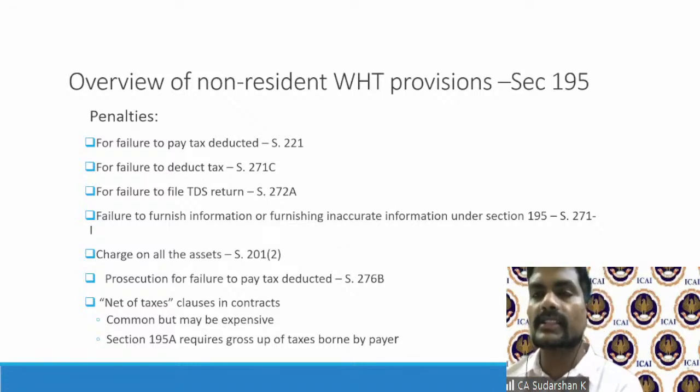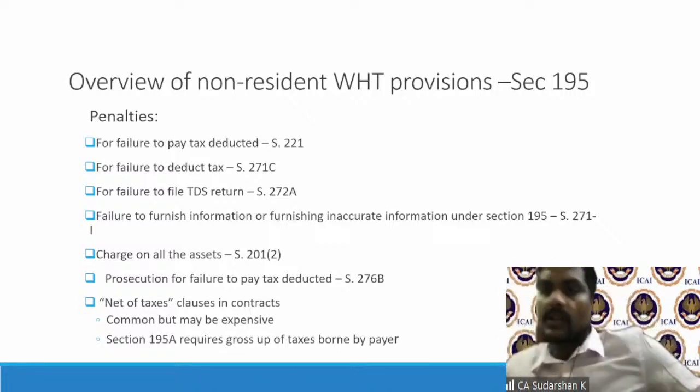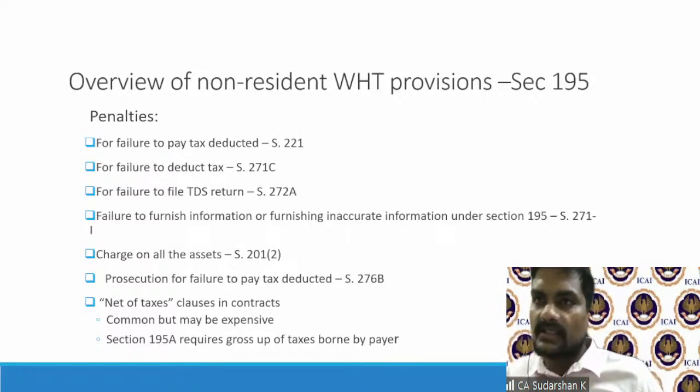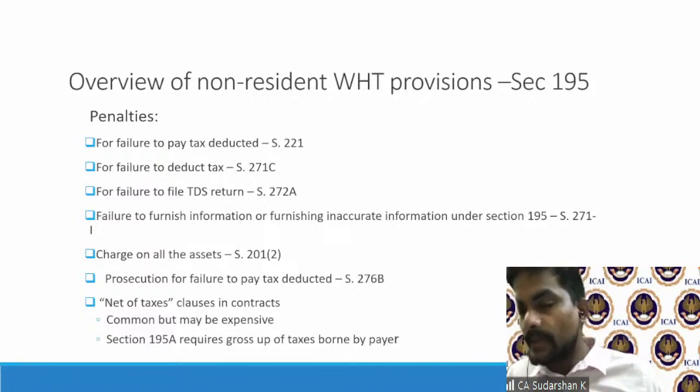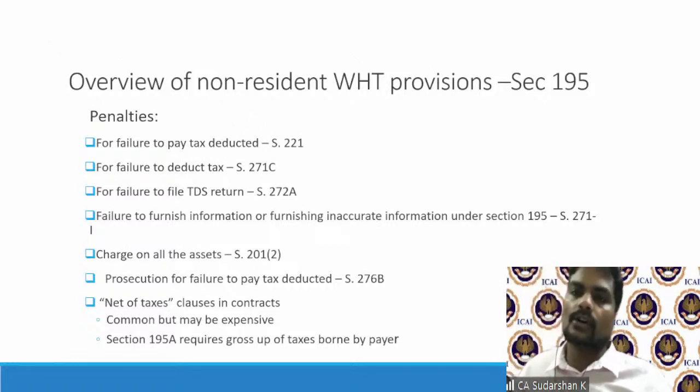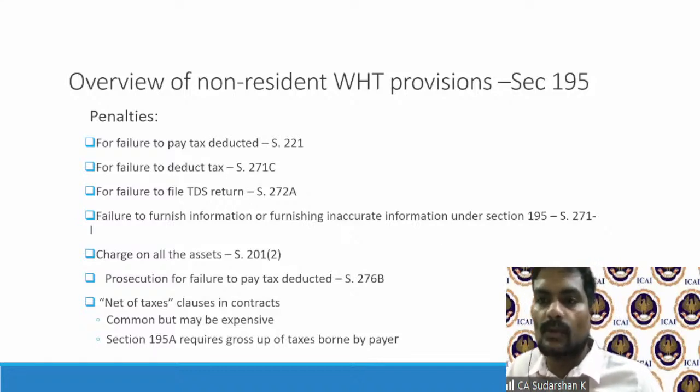So therefore, the onerous responsibility is on the taxpayer, the resident payer, to ensure that the taxes are appropriately withheld. So there's a lot of role for the resident. You cannot say it's just the non-resident who has to do it. No. As a resident service recipient, or as an Indian company making dividend payments to a shareholder, or as an Indian borrower making payment to a non-resident lender, you need to be mindful about Section 195 and other TDS related provisions for non-residents, because they can also treat you as a representative assessee under Section 163.